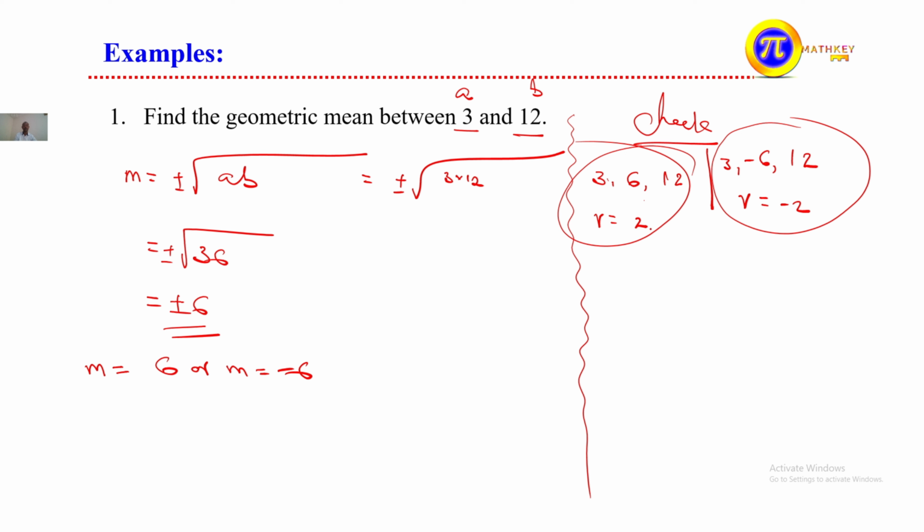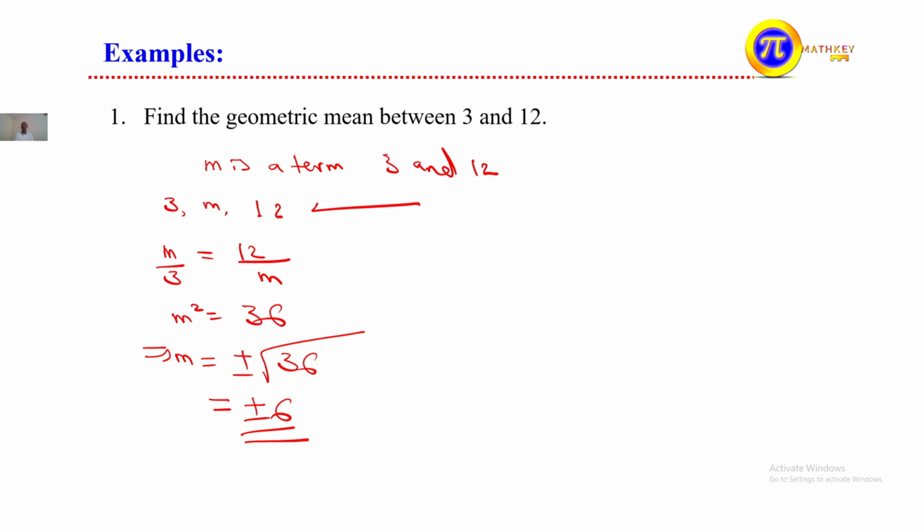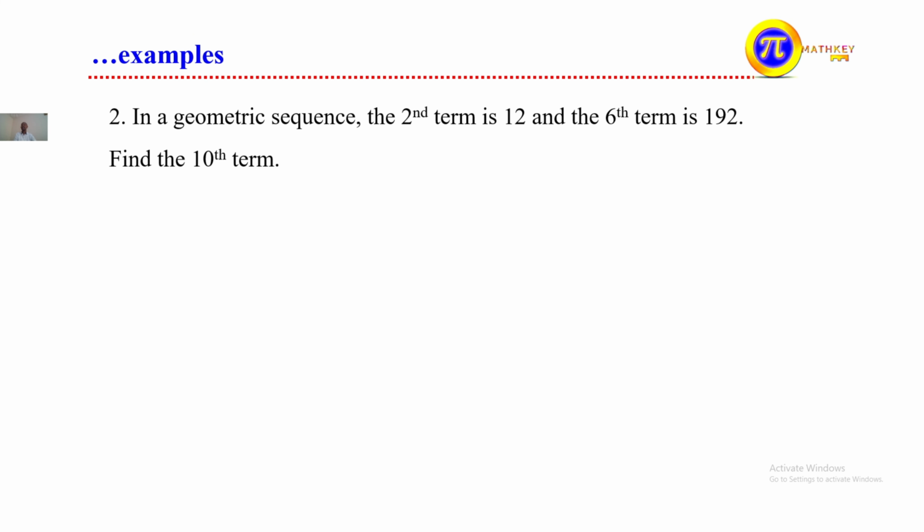In general, both are geometric sequences, or we can call them progressions. So it can be shown this way, or by applying the geometric sequence property: the second term divided by the first and the third term divided by the second are equal, and by working with that we can find the values. Another example in a geometric sequence: the second term is 12, given, and the sixth term is 192, given. Then we